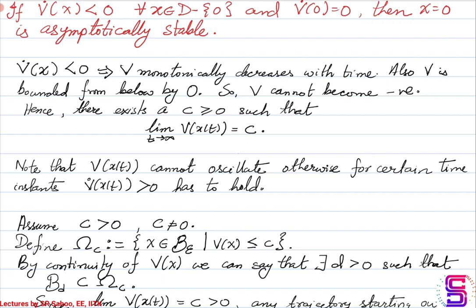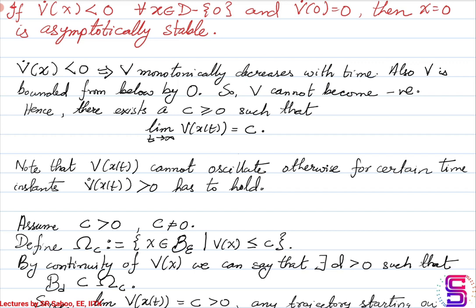This indicates that the function v that we have in hand is monotonically decreasing with time. Also, v is a positive definite function, so v is lower bounded by 0. So v cannot be negative. Since v is monotonically decreasing and lower bounded by the value 0, it means that a limit exists. So there exists a non-negative real number c greater than or equal to 0, such that the limit as t approaches infinity of v of x(t) is equal to c.